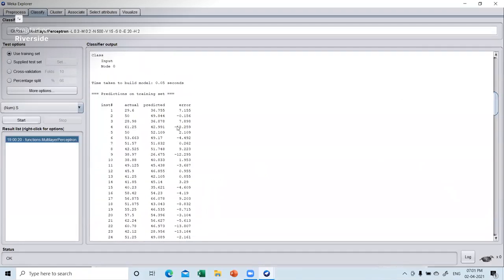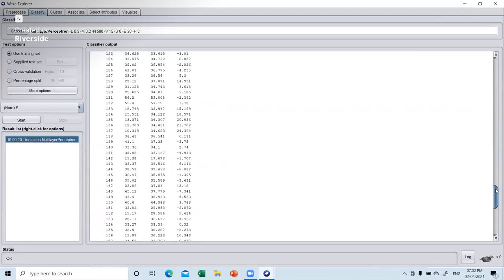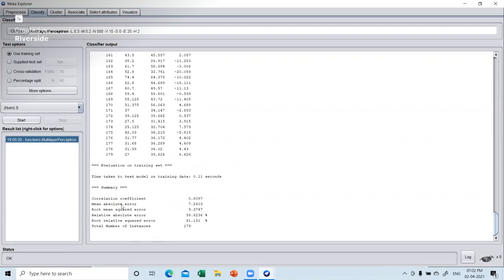We are more interested in this particular part, the training data. This is the actual data, that is 29.650, 28.98. And this is the predicted data, that is the output given by your model. And of course this is the error. So this particular table is important for us, and it gives you these error measures. We can calculate these error measures, so WEKA is actually doing this for you directly.